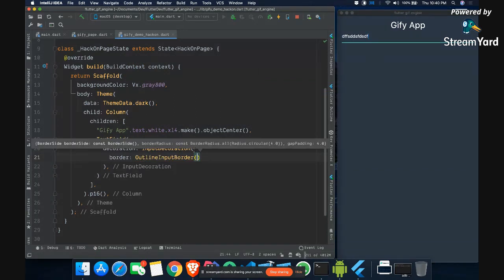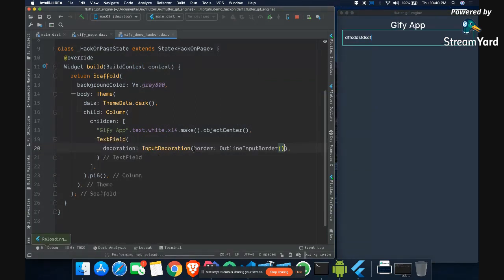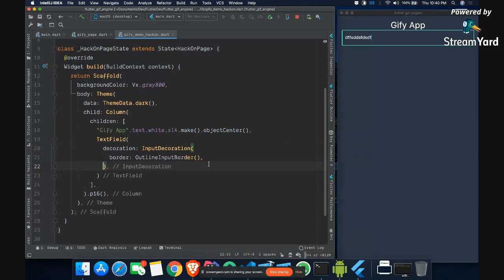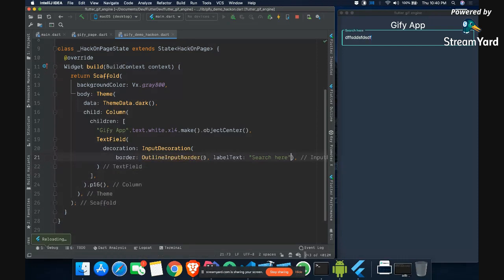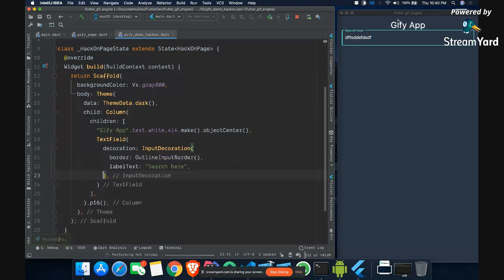Yes. So now if I do this, it should have this outline. This is fine. Now I can also give some label text. What label text will do is assign some label. Let's say I can say search here. Okay. So it will say search here now. And if I remove it, this is fine.